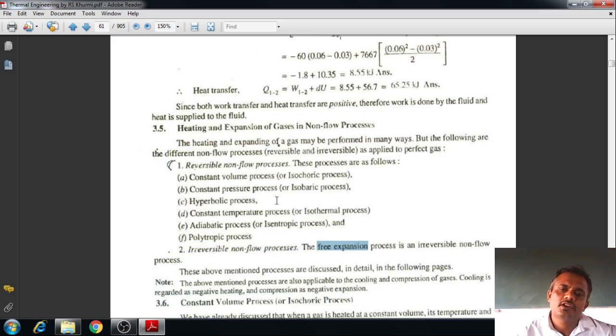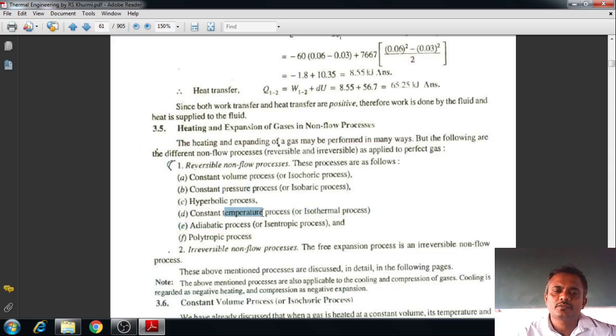So one more thing I would like to tell you, how to remember constant pressure process as isobaric process. See, the unit of pressure is bar, BAR. As you know that 1 bar is equal to 10 raised to 5 Newton per meter square. Here you can remember pressure unit is bar, therefore we can take it as isobaric process.